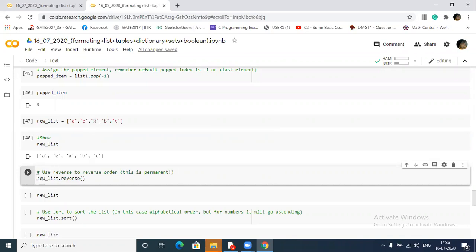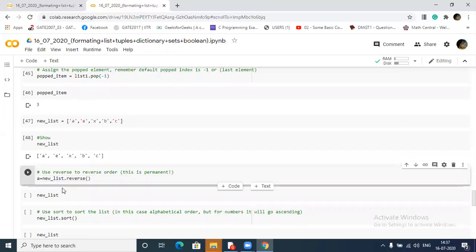But suppose in our work I have to get the reverse of a list, then what I will do is assign it to a value, and I will run this code.